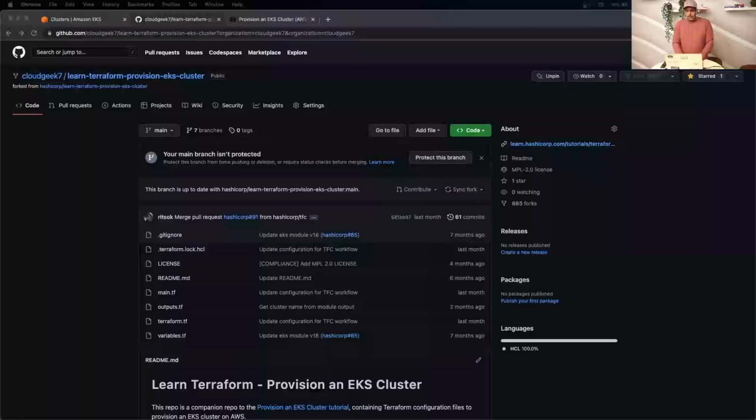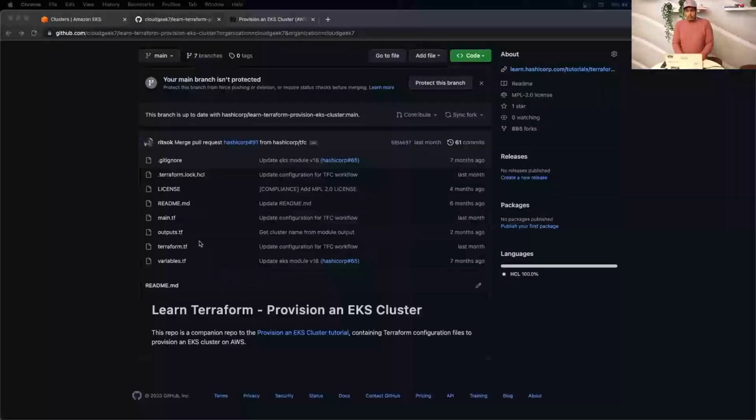Hi guys, so we're going to learn about how we're going to create an EKS cluster using Terraform in a fully automated way, including all the landing zone resources that it requires to run. So this is my GitHub repo where all the code is.